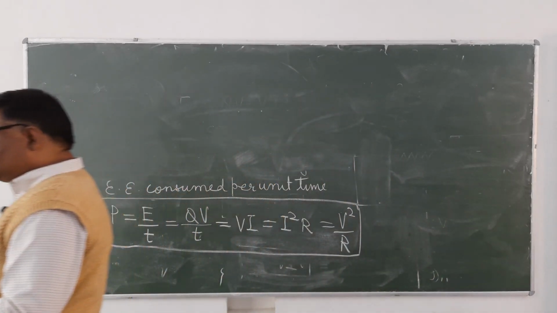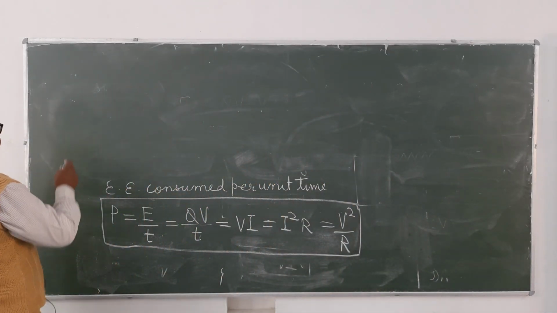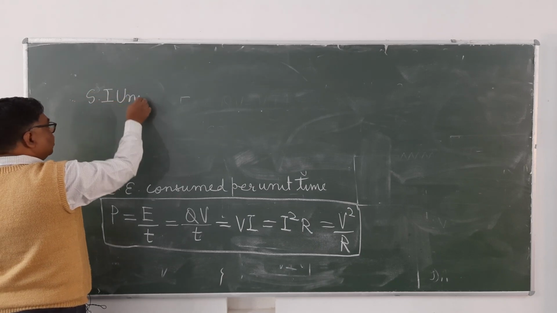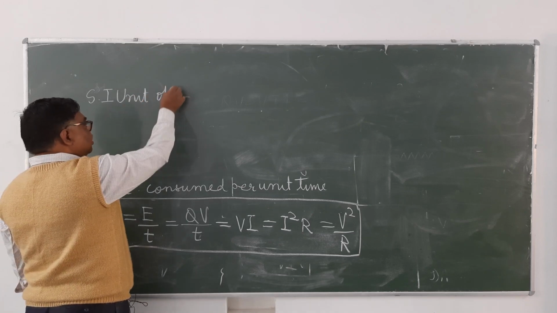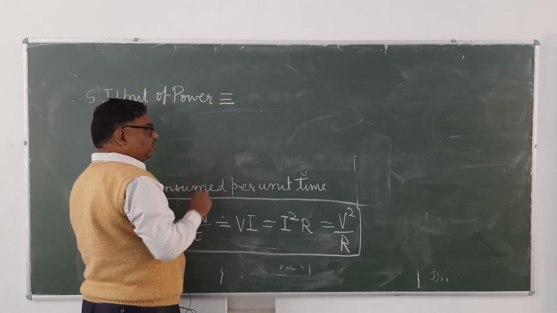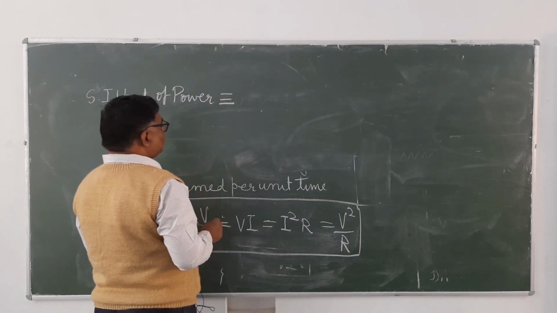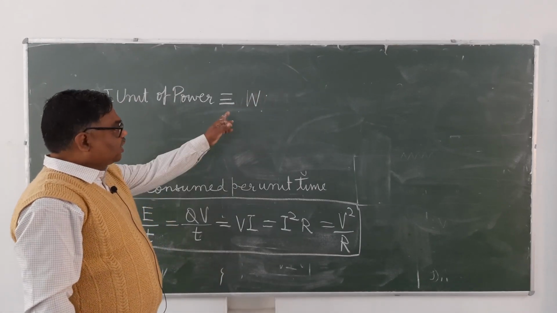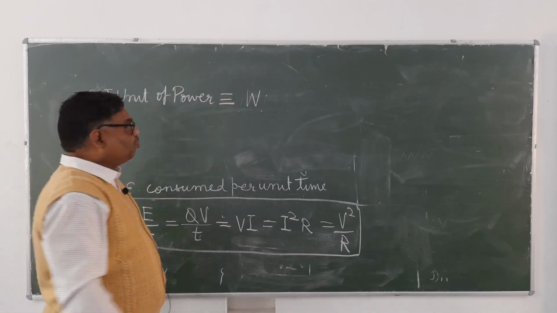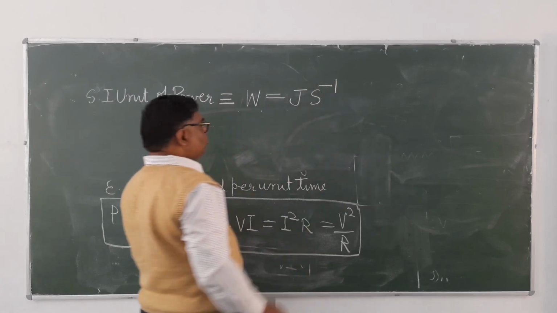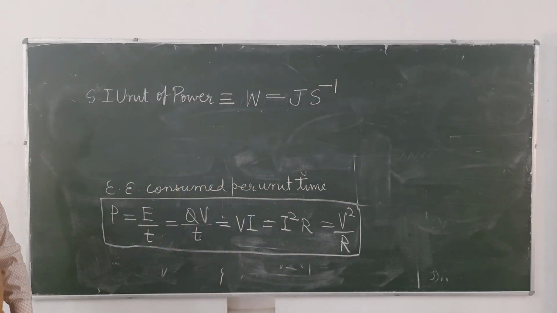What is the SI unit of electrical power? SI unit of every type of power is watt. It's clear? In other way, we can say joule per second. Watt means joule per second. But here we will derive one more unit of the power, which is equivalent to the watt.